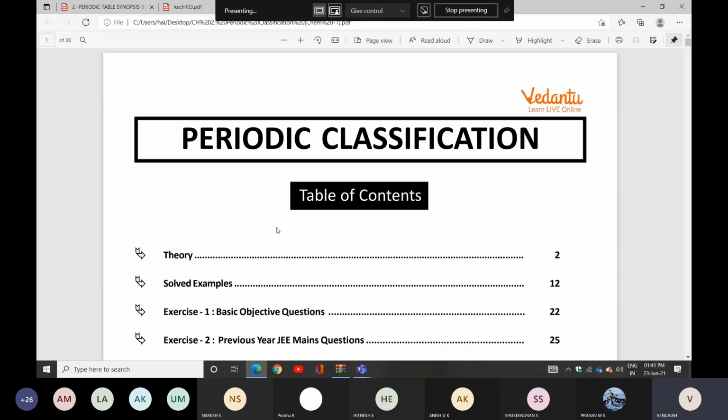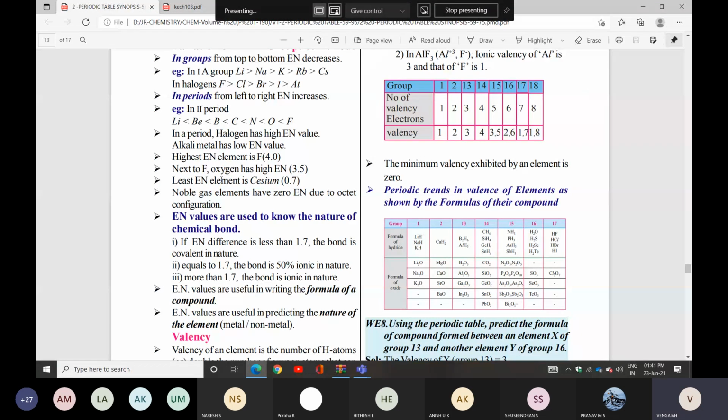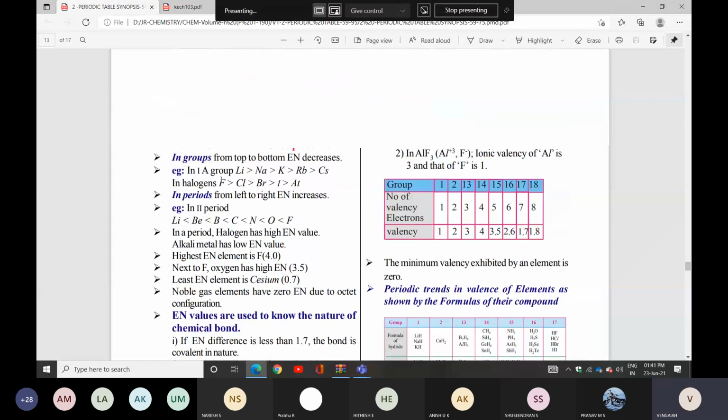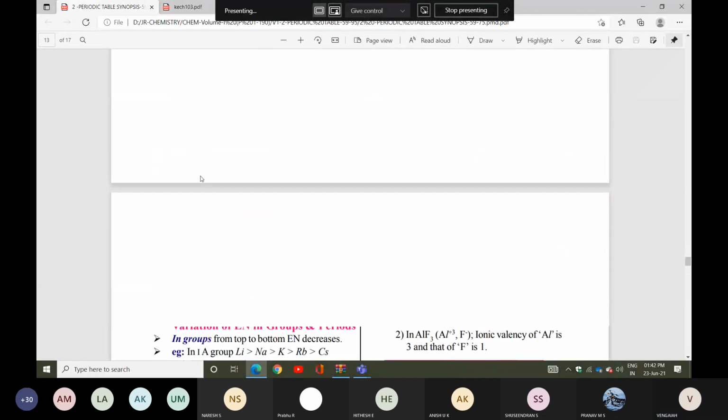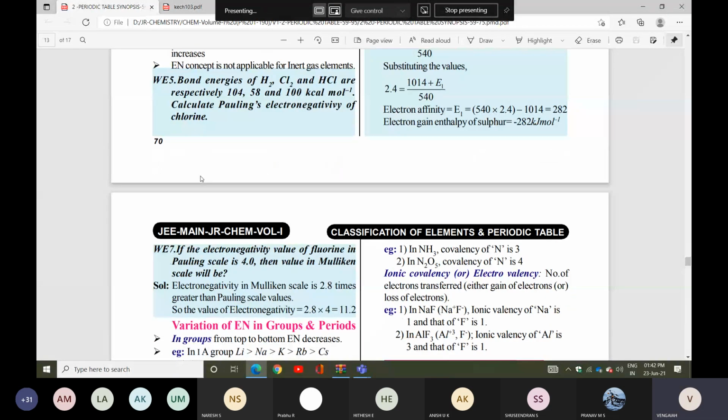So last class we discussed periodic trends. Very important topic. Confirm question in any entrance exam. Even board exam also important.